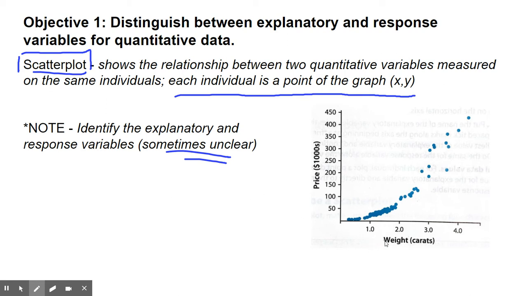Now, just like last section, we're going to say that the explanatory variable is on the x-axis and your response is on the y-axis. So again, this idea is the weight of diamonds, right? So these are carats, so I assume they're diamonds. So the weight of a diamond can help predict the cost or price of that diamond.